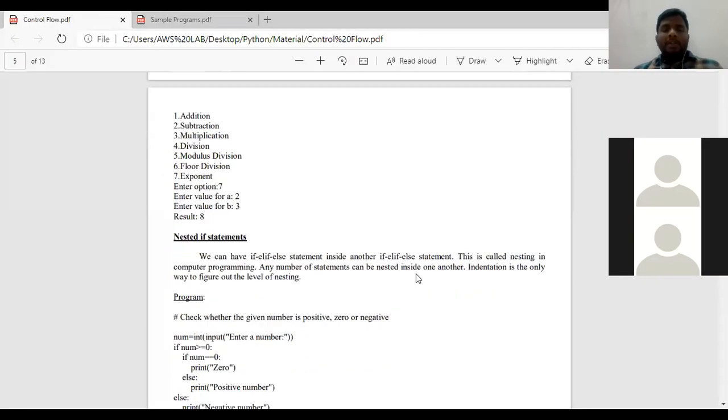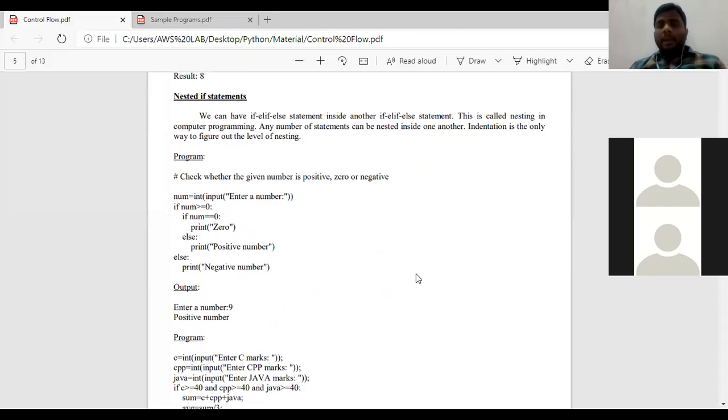Now what we shall look is nested if statements. Nested if statement means in between if and else, if you are going to get if else again, it is called as nested if else statements. So if in between an if and an else, again if and else are used, then it is called nested if statements. So we shall execute this program now.